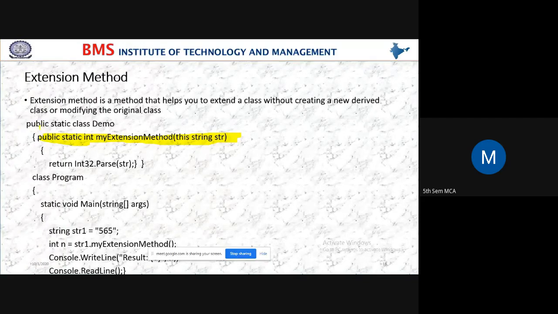Here, this is a demo. The class name is demo class. In the demo class, I have an extended method.